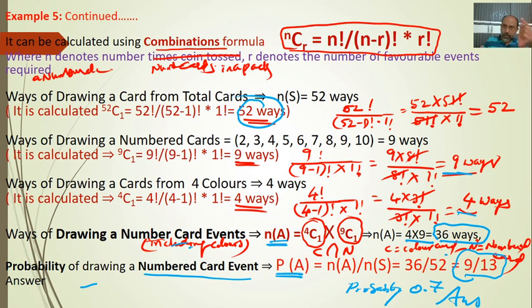The number cards have 9 numbers, 2 to 10, and whatever card you may get is out of those 9 numbers. By this way we have to calculate the probability for multiplication theory type problems.